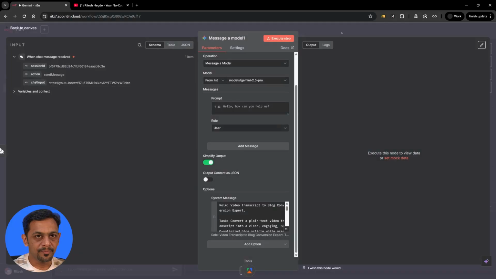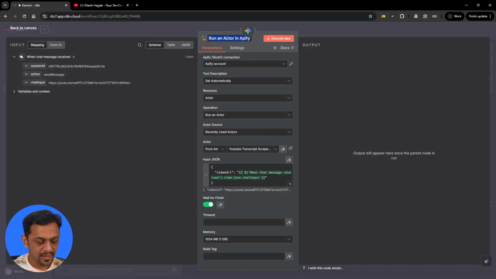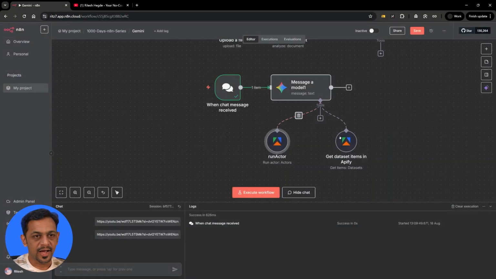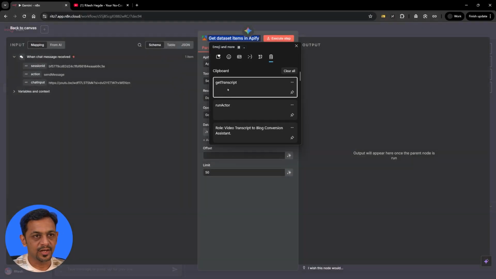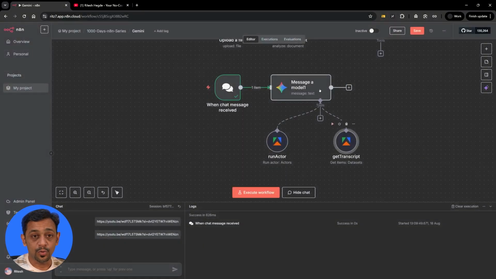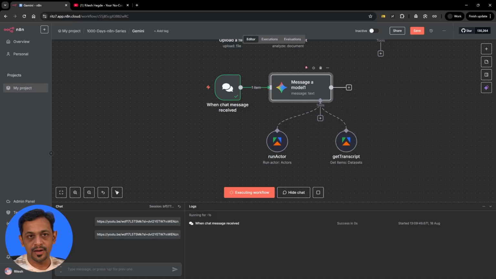I'll copy both of them. I'll go back, go here and make this as run actor. Come back, go here and change this to get transcript, because that's what we have used here. Right, now let me just click on run here.